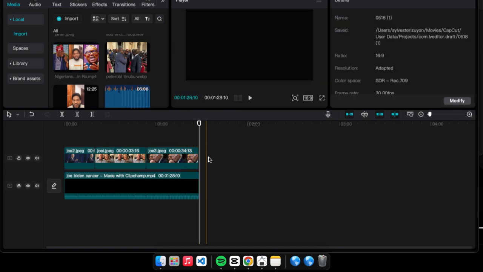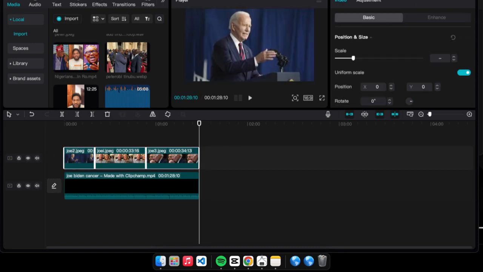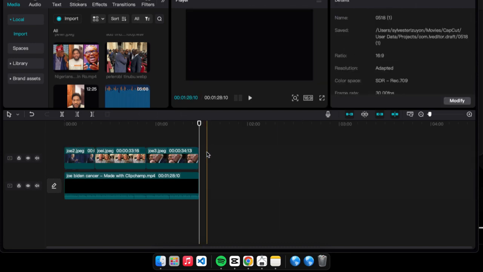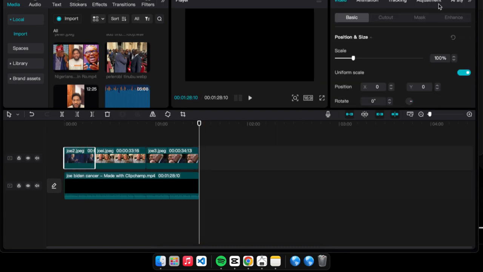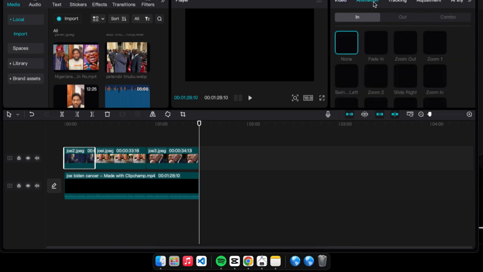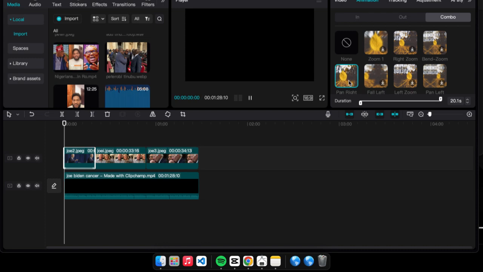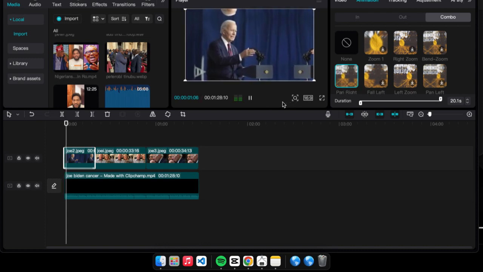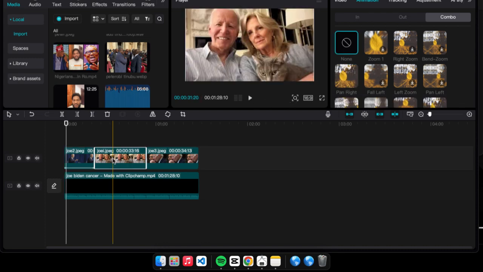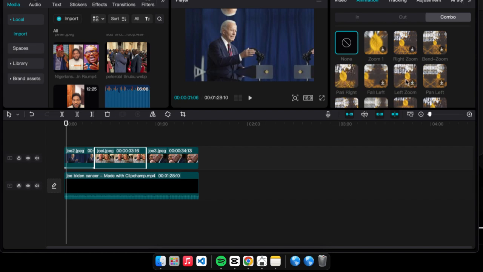So the next thing we can do now is to create something we call animations on this image. So you come one by one. We go to animation here. So under animation, we can click on the combo. So there we can choose any combo we want. So you can make use of this. So let's make use of this. So if only there's President Joe Biden, right? Then the next one, we click on it also. Let's give it another animation. Let's give it this.